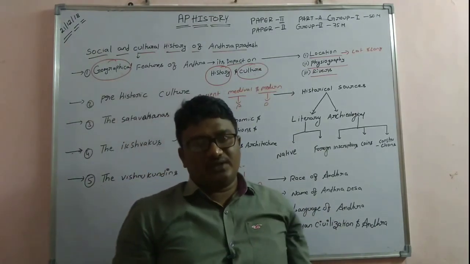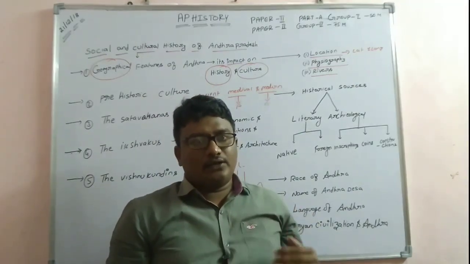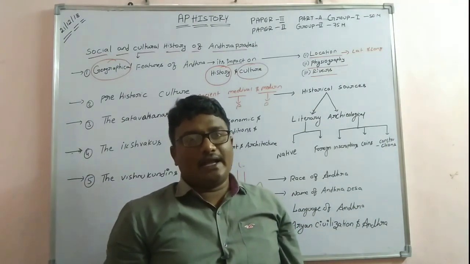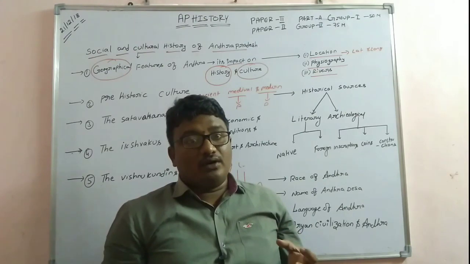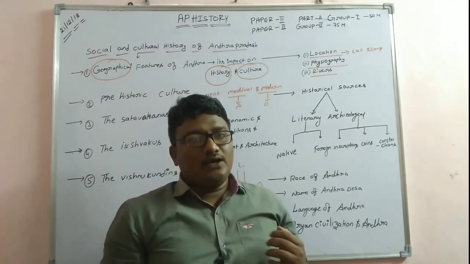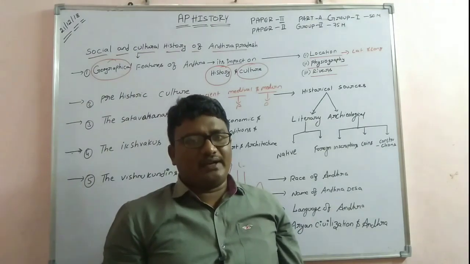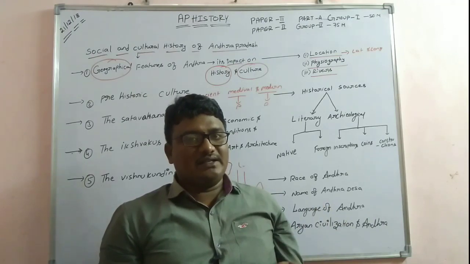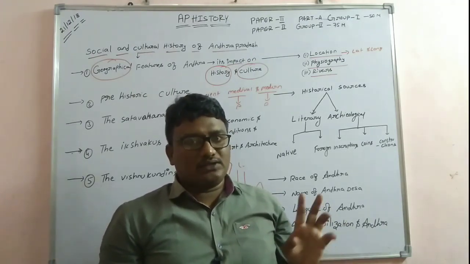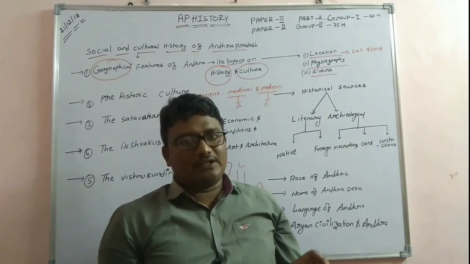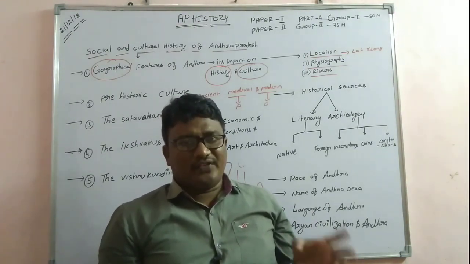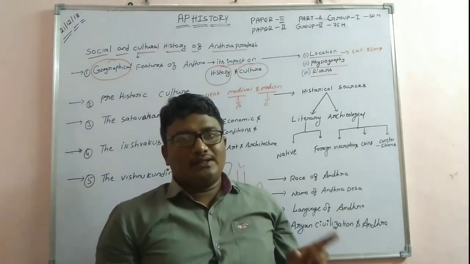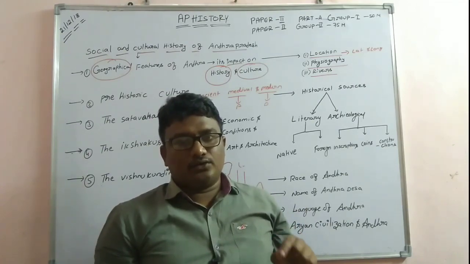What are the physiographic divisions related to Andhra Desha? Right now we call this Andhra Pradesh, but in ancient times there was another name, which we call Andhra Desha. Our Andhra Pradesh right now is a bifurcated Andhra Pradesh. In 1953 it was called Andhra Rashtra, in 1956 it was again called Andhra Pradesh, and in 2014 our state was divided, that means bifurcated, into two: Telangana and Andhra. Right now we are going to discuss the history of the state of Andhra Pradesh.